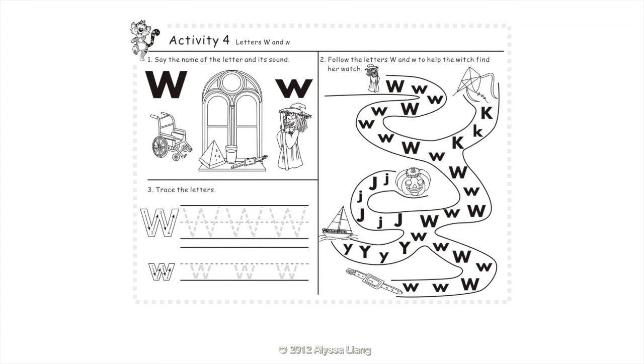Activity 4. Letters W and W. Say the name of the letter and its sound. W. Follow the letters W and W to help the witch find her watch. Trace the letters.